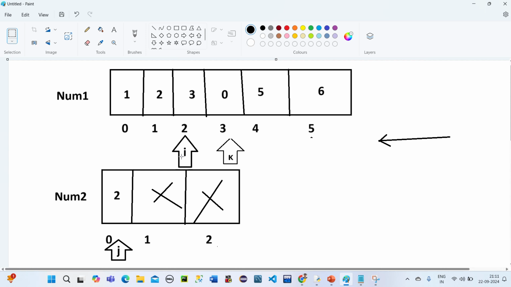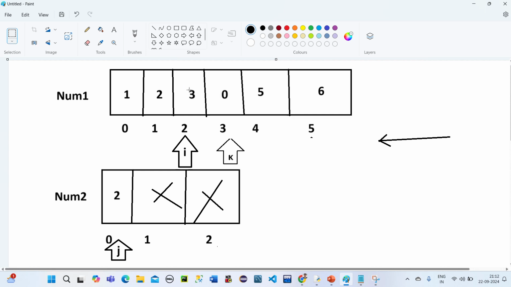Here the index is the second index, and here the index is the zeroth index. So here we have 2 and here we have 3. So it means 3 is greater than 2. So when 3 is greater than 2, what we have to do is store the same thing, this number. So 3 will be stored in k.